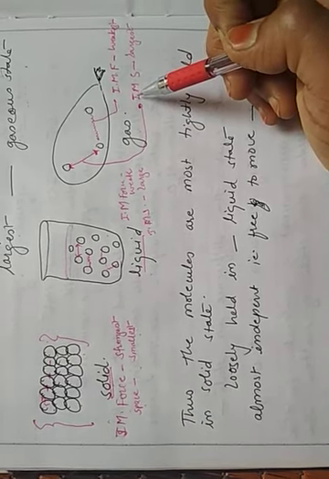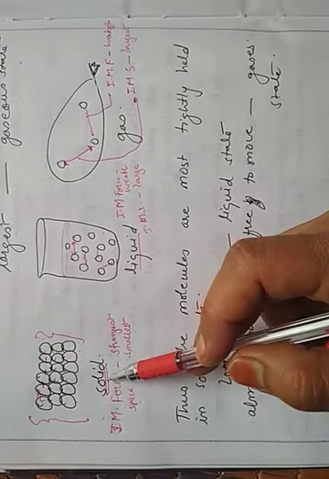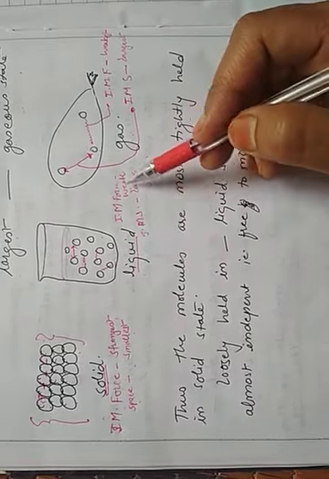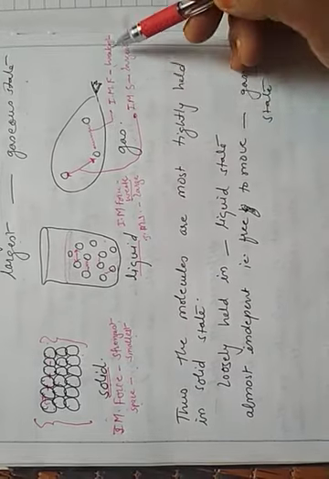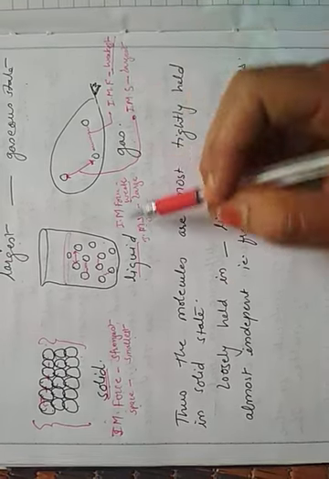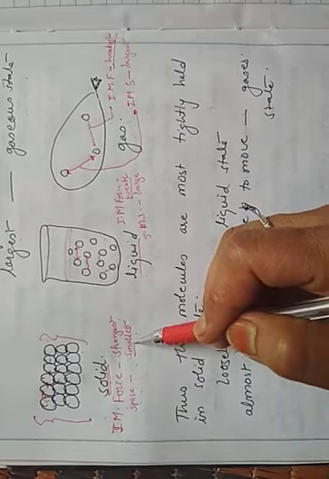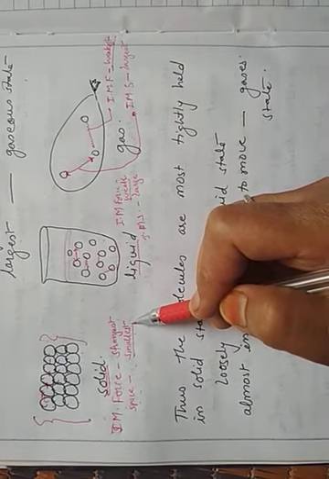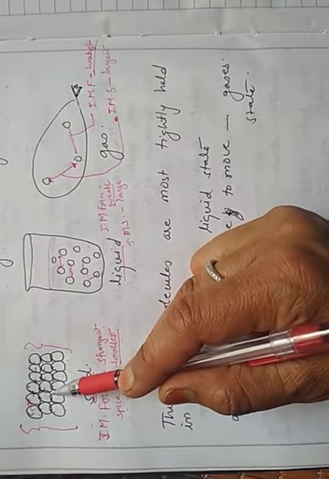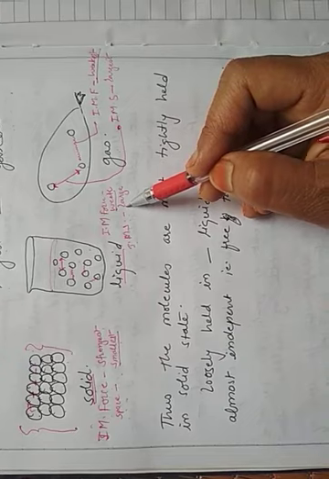They differ from each other by the two factors. The intermolecular force in a solid is strongest, in a liquid is weak, and in a gas is weakest. The second factor is intermolecular space. In a solid state, it is very smallest, negligible. Very little space is available between the particles. In a liquid state, the space is a little larger.